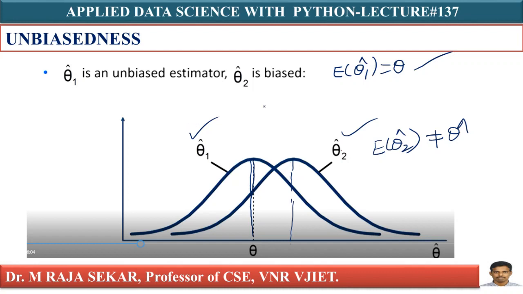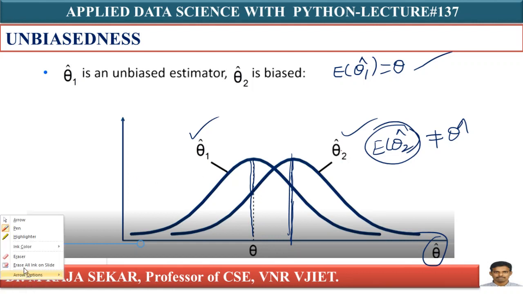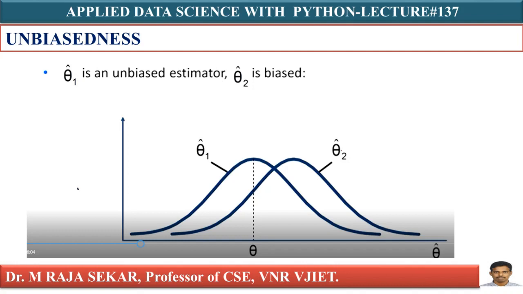The mean of theta 2 cap, this is E of theta 2 cap, is away from the population value. It's away from this particular point. They are not the same. Therefore, in these two curves, I can say theta 1 cap is an unbiased estimator of theta: E of theta 1 cap equals theta, whereas E of theta 2 cap is not equal to theta.